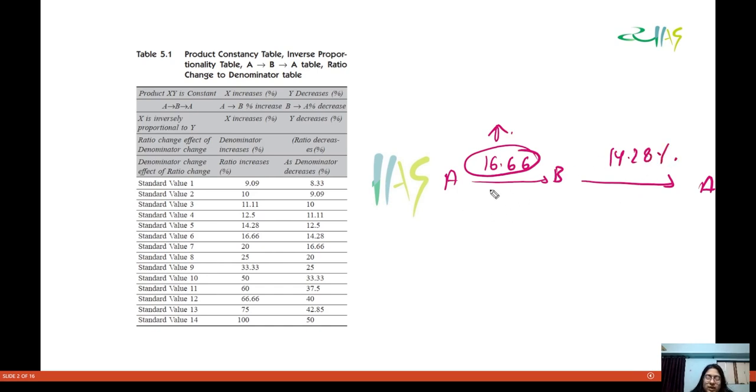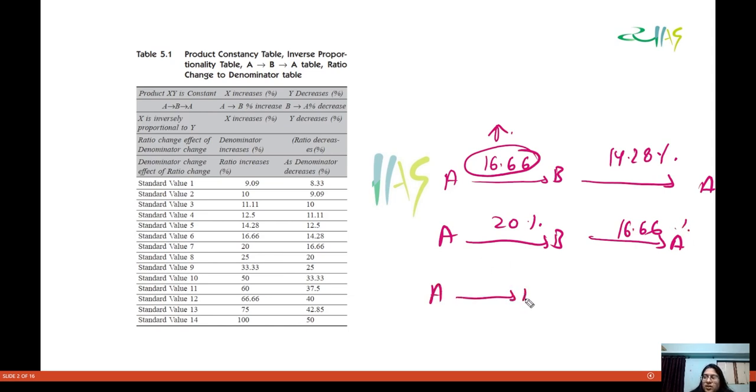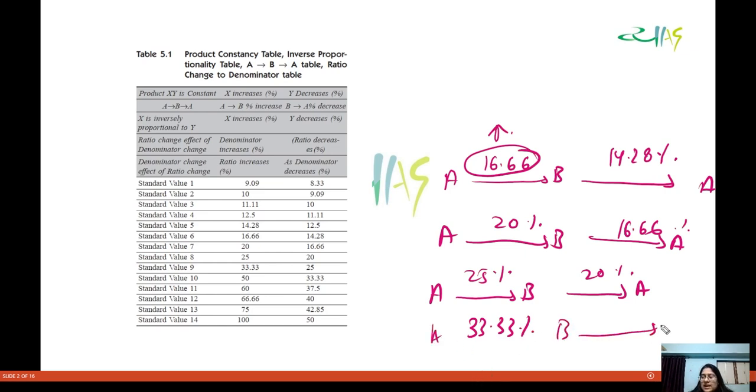Similarly, when you increase by 20%, then coming from B to A, you are decreasing by 16.66%. When you increase by 25%, you will decrease by 20%. And when you are increasing by 33.33%, then while coming back, you will be decreasing by 25%.